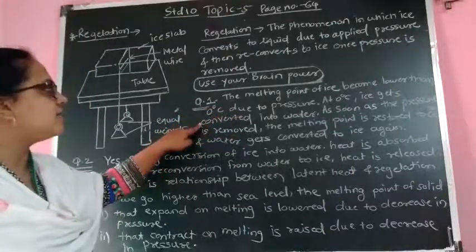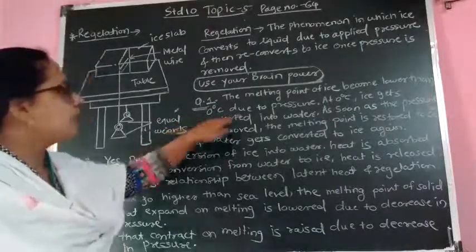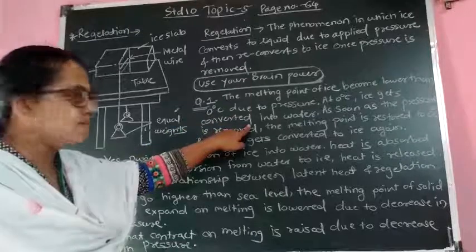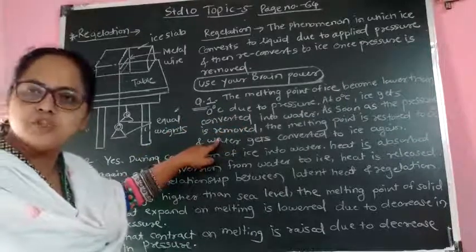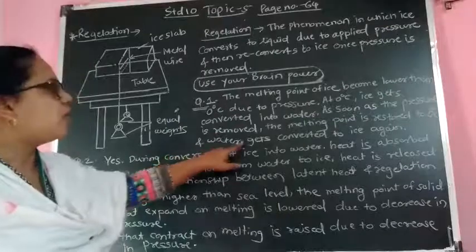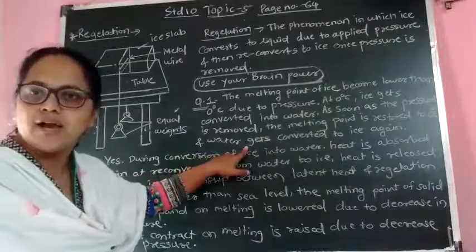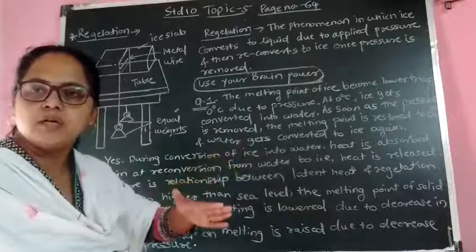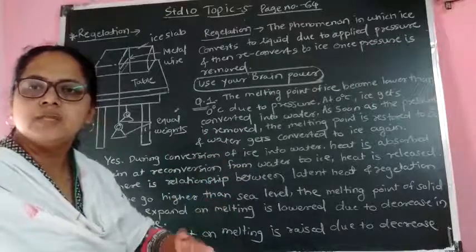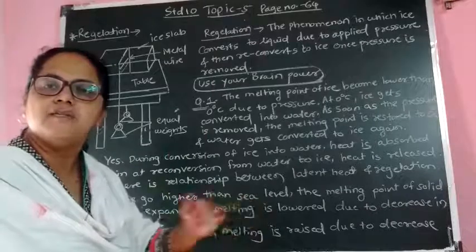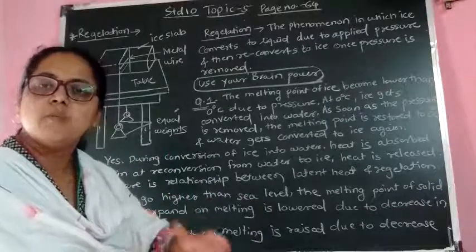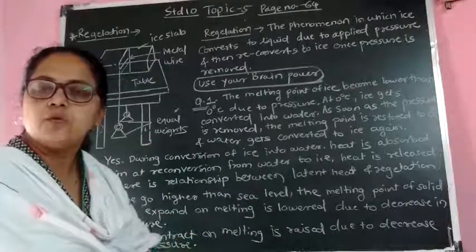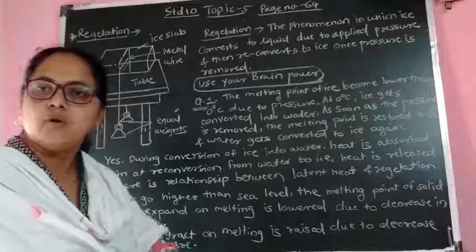At 0 degrees, ice gets converted into water. As soon as pressure is removed, the melting point is restored to 0 degrees and water gets reconverted into ice. That is, in this phenomenon, ice is first converted into water. When pressure is removed, the water is again converted into ice. So there is no breaking of ice. Due to pressure, the melting point of ice is lowered.